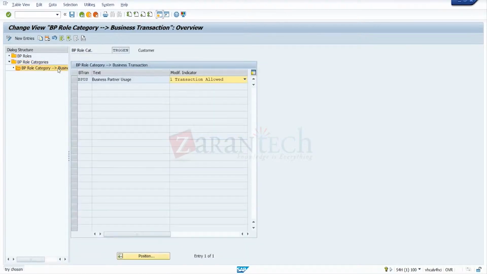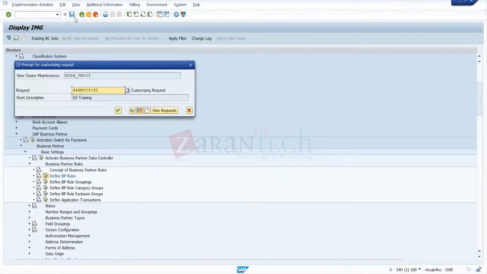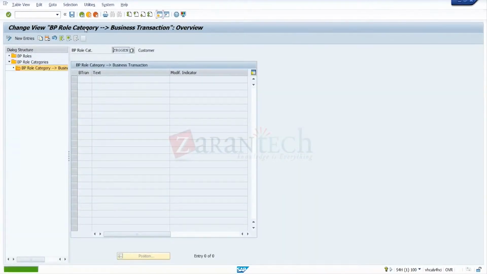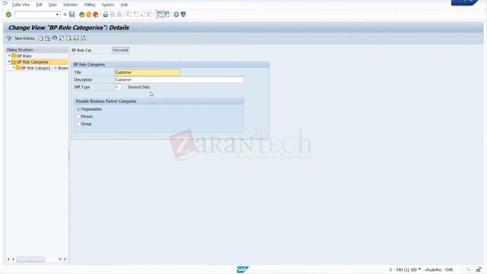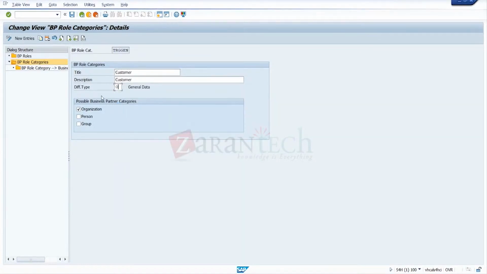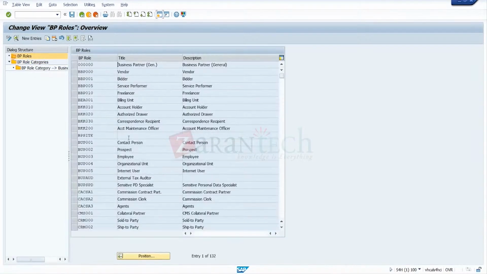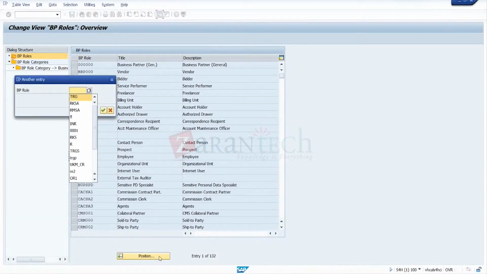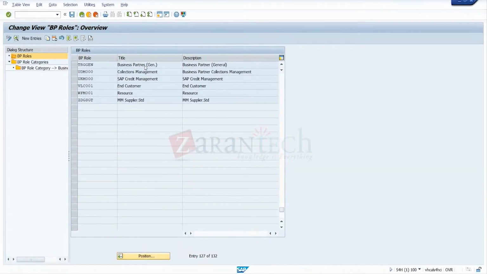Organization. Standardization. So in the customer and general data, the role category BP role is already there.